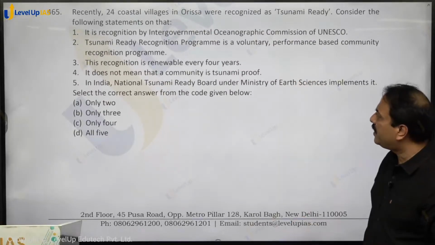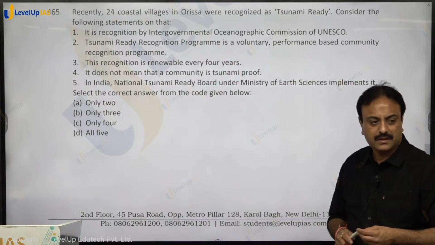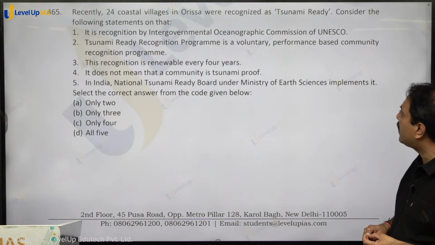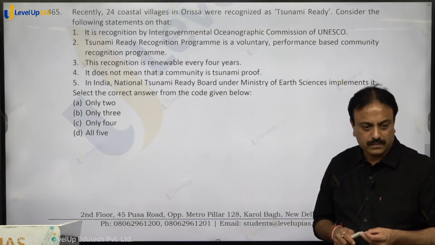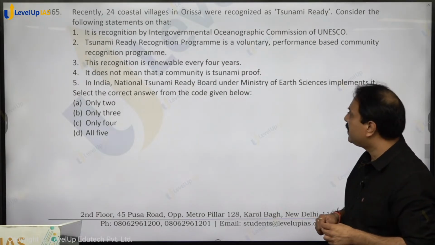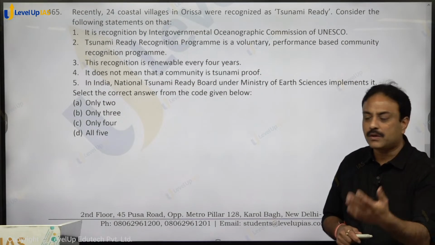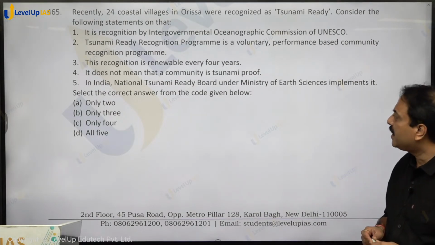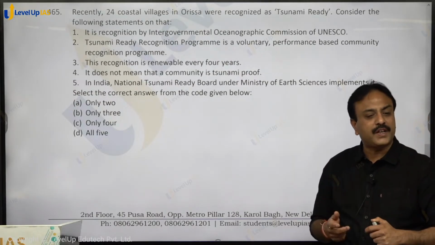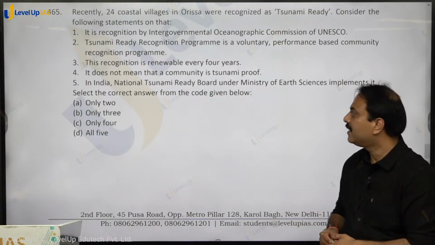Recently, 24 coastal villages in Odisha were recognized as tsunami ready. Consider the following statements on that. Tsunami ready villages. It is a recognition by the Intergovernmental Oceanographic Commission of UNESCO. Yes. Tsunami ready recognition program is a voluntary performance based community program. Community based program है, एक दूसरे को information एक दूसरे को सिखाते हैं. This recognition is renewable every 4 years, not absolute. Every 4 years renew करेंगे because population mobile है. जिनको सिखाया वो छोड़ के चले गए, right?